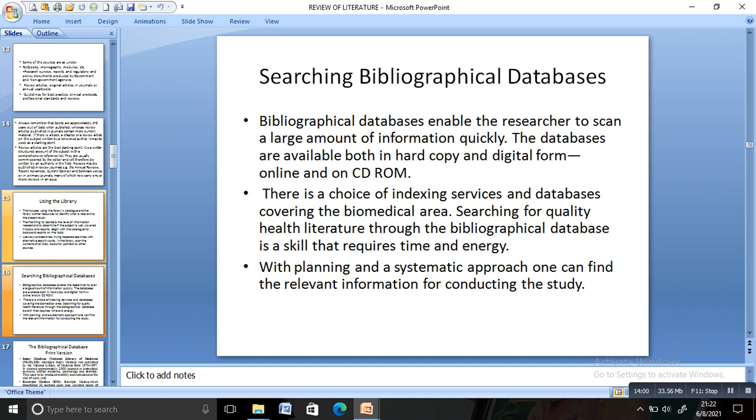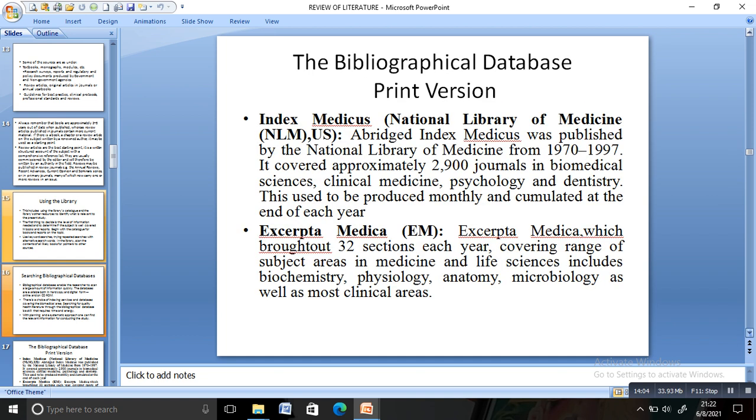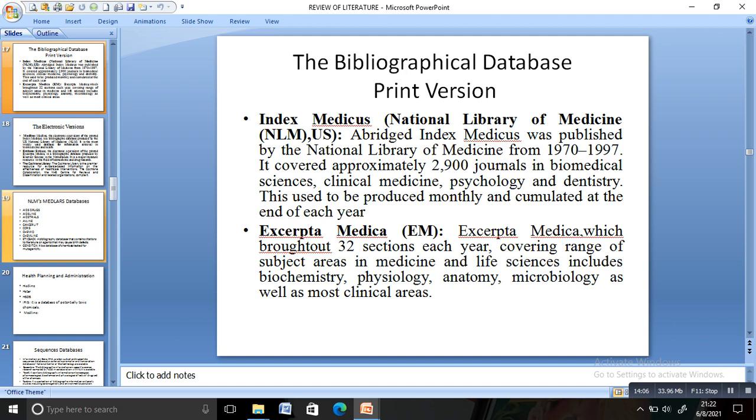The printed versions of bibliographical databases are Index Medicus and Excerpta Medica. Index Medicus is published by the National Library of Medicine; the abridged Index Medicus was published from 1970 to 1997.